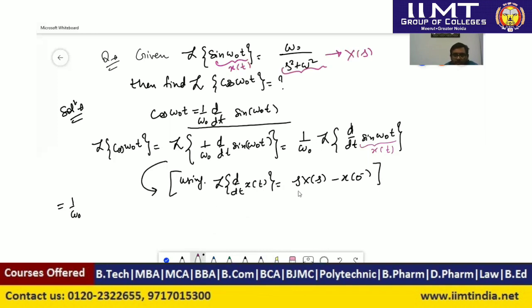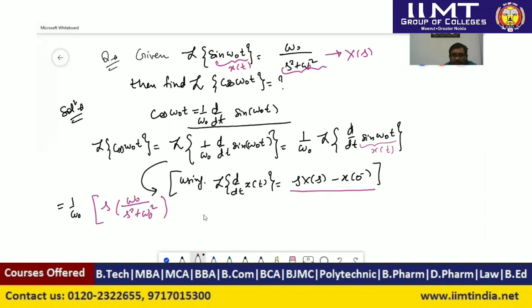So using this property, we can write 1 upon omega naught times the Laplace transform of d/dt of x(t), which is s times X(s), that is the Laplace transform of sine omega naught t, and it will be omega naught upon s square plus omega naught square. This will be the first term.